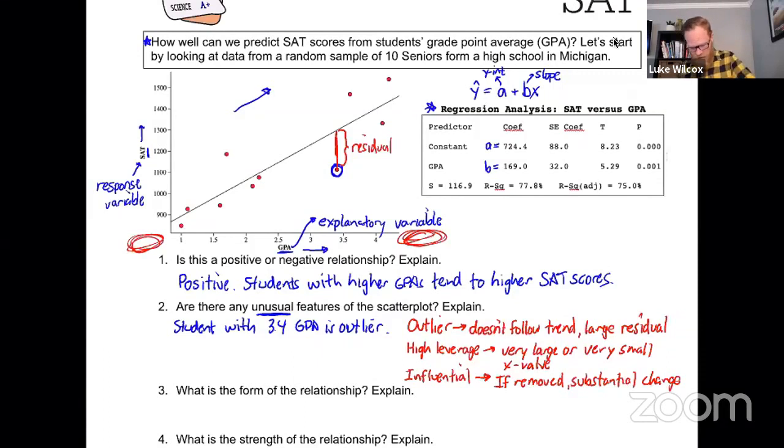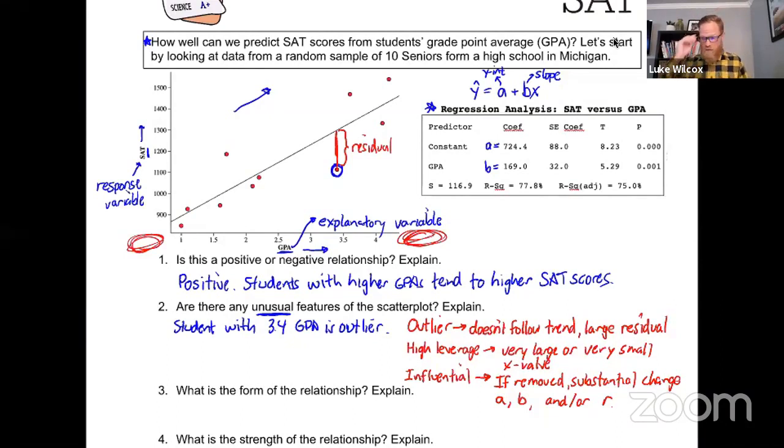It could have a big change on the y-intercept A, it could have a big change on the slope B, and/or the correlation value R. So if removing that one point had a big impact on one of those, we would say that point is influential. And oftentimes an outlier or a high leverage point is also considered an influential point.